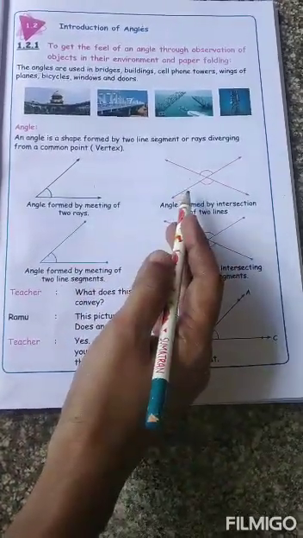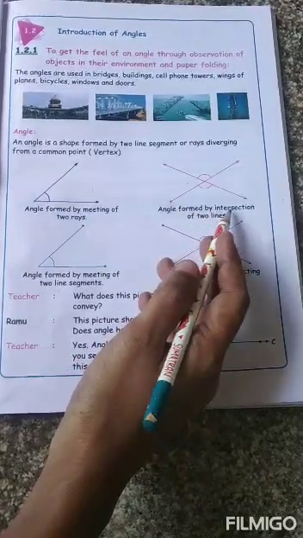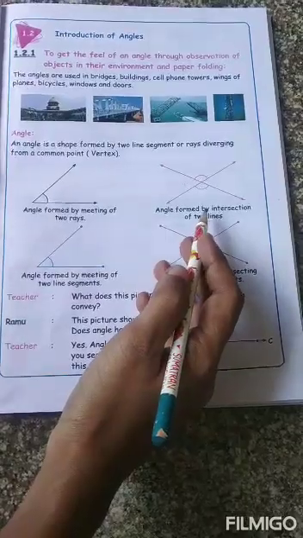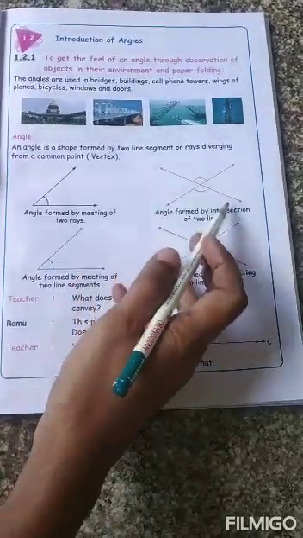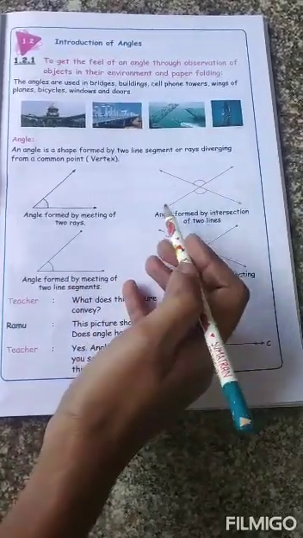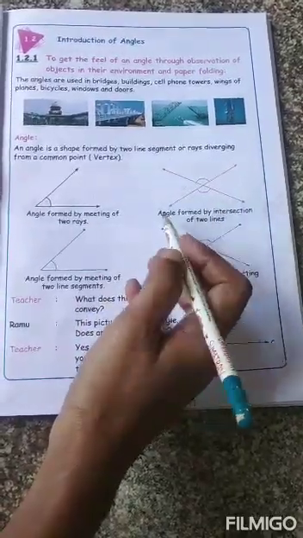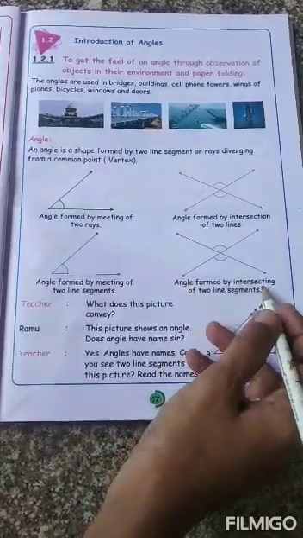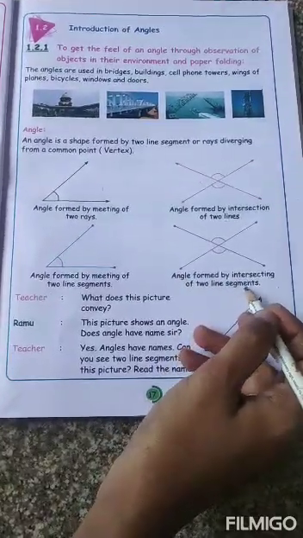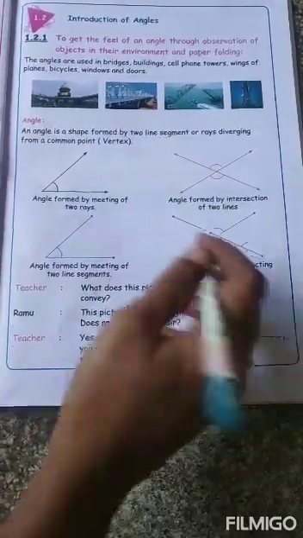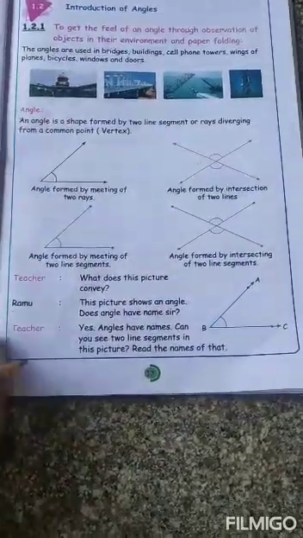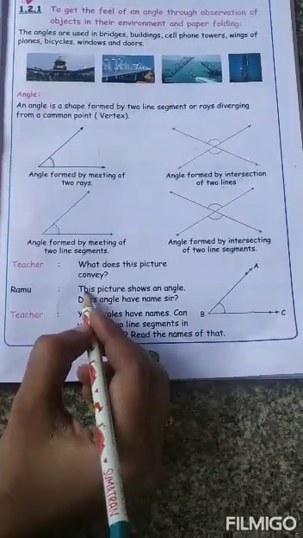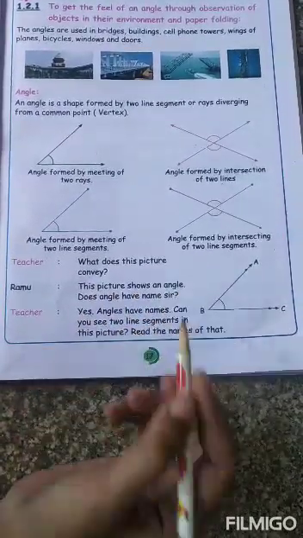Angle is formed by the meeting of two rays or two line segments, and also by the intersection of two lines. Intersection means the junction through which the lines cross. Two line segments crossing is called the intersection. So an angle is formed by intersecting lines or line segments. Now what does the picture convey? This picture shows an angle.